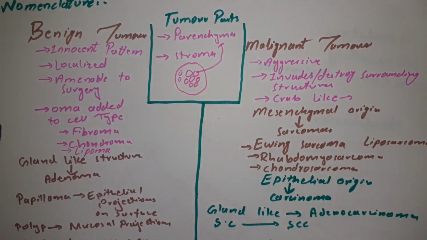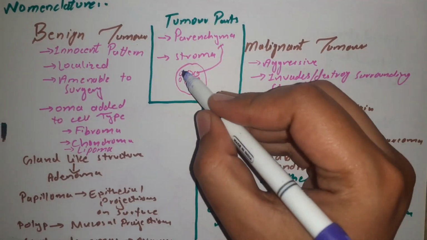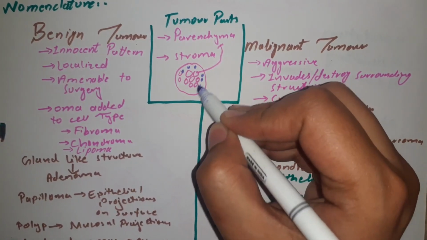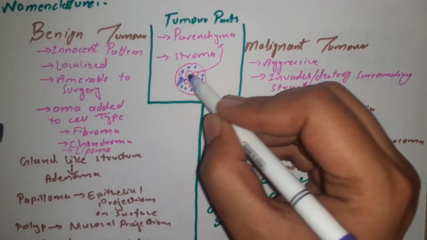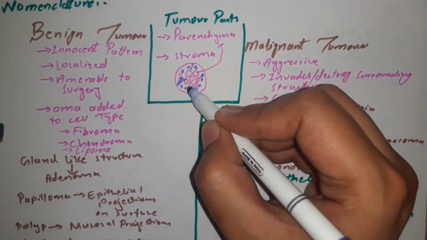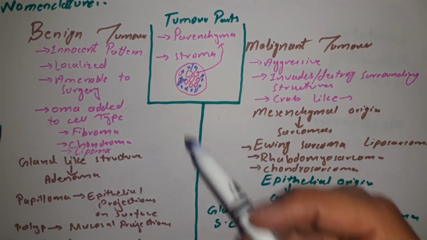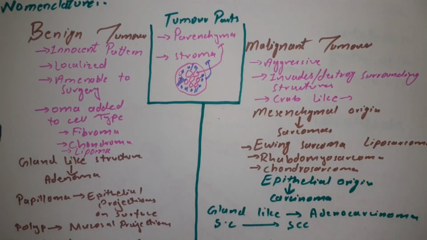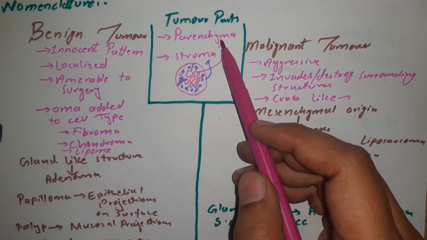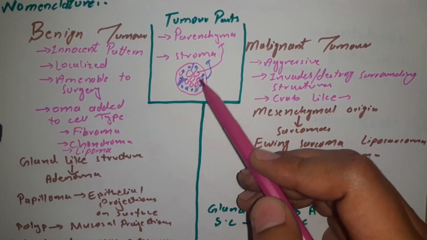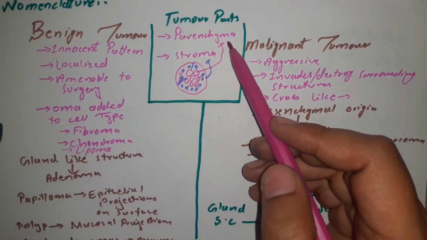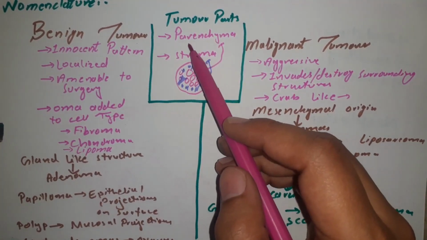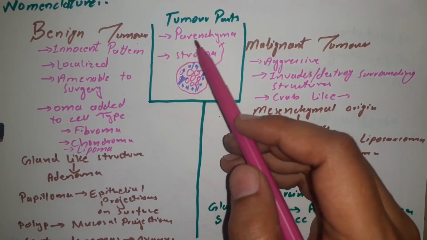When there is a tumor, leukocytes accumulate there, and these leukocytes and inflammatory cells surrounding the tumor, as well as blood vessels going in and out, make the stroma, or the supporting tissue of the tumor. So a tumor basically has two parts, one is parenchyma and the other one is stroma. Parenchyma defines the actual characteristics of the tumor, while stroma is a supporting tissue which supports the growth of the tumor. And the names of tumors mostly are derived from the cells making the parenchyma of the tumor.